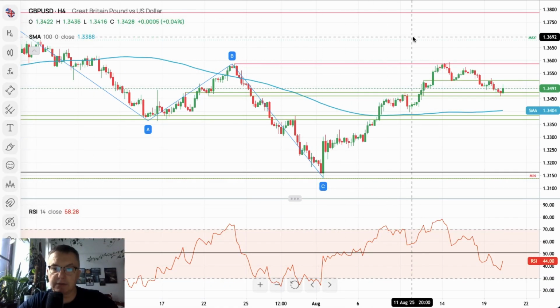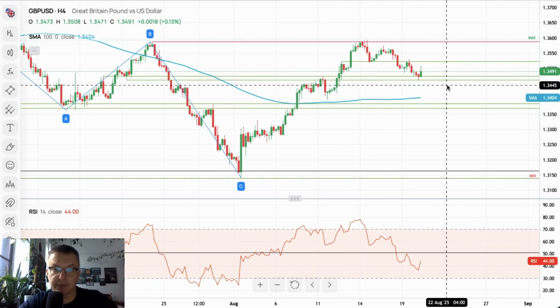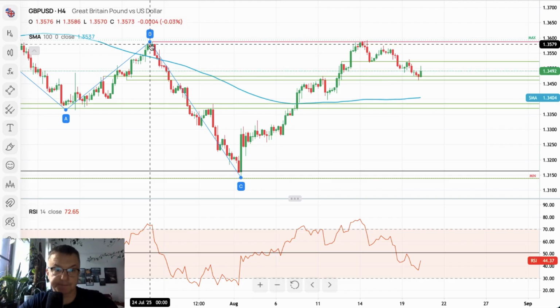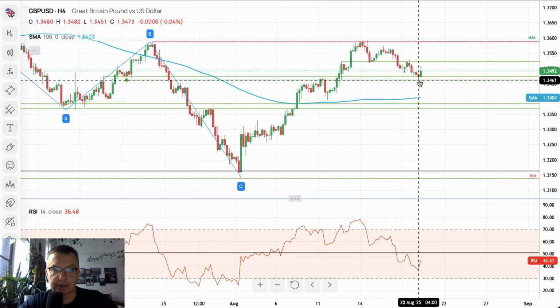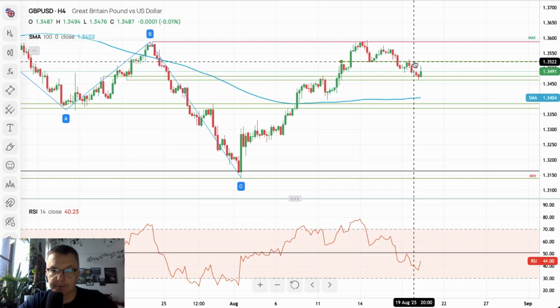British pound was definitely rejected from the previous wave B high of 1.3586, and now recently tested the level of 1.3461, which is the major technical support.